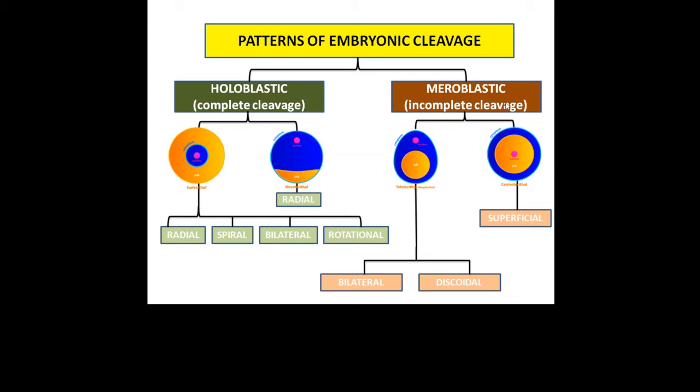Coming to meroblastic cleavage. Mero means incomplete cleavage. Cleavage is incomplete because there is a large amount of yolk present in the egg. So meroblastic cleavage is found in telolecithal eggs where a moderate or large amount of yolk is present in one pole of the egg, and centrolecithal eggs where a large amount of yolk is concentrated in the center region of the egg. Telolecithal eggs can have bilateral meroblastic or discoidal meroblastic cleavage. Likewise, centrolecithal eggs have superficial meroblastic cleavage.